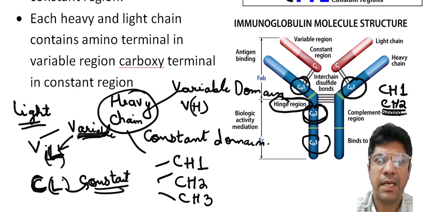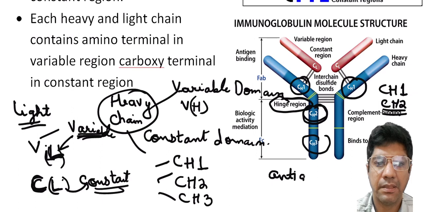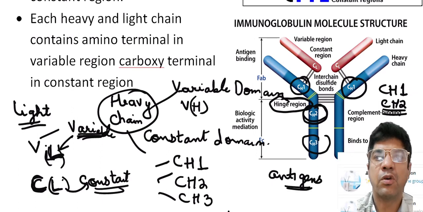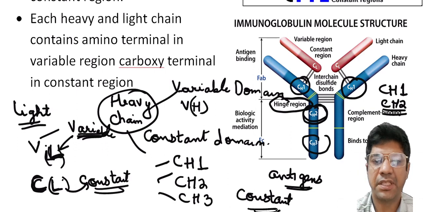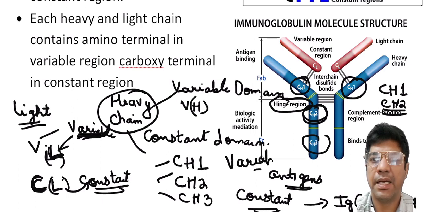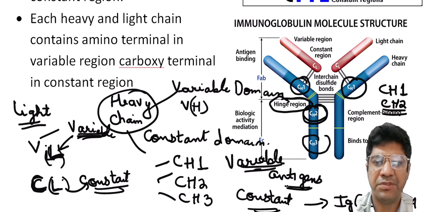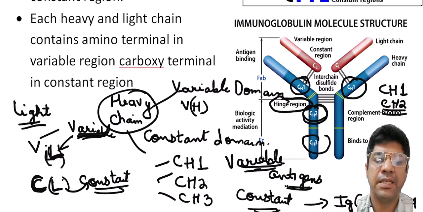The variable region is responsible for binding to the specific antigen, whereas the constant region is stable in structure and determines the class of immunoglobulin, that could be IgG, IgM or IgA.